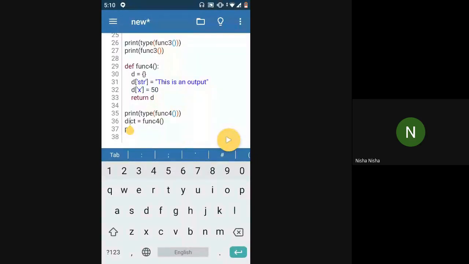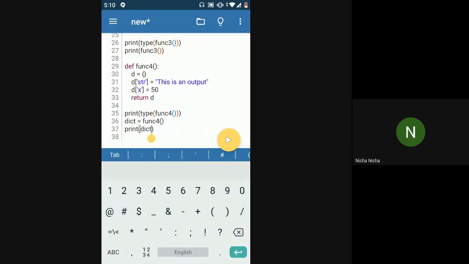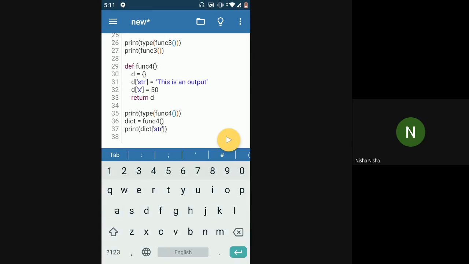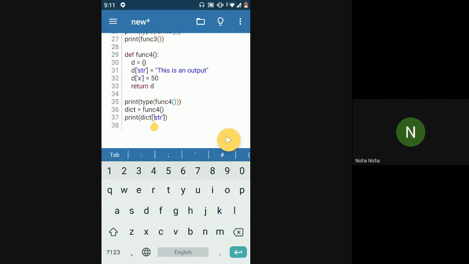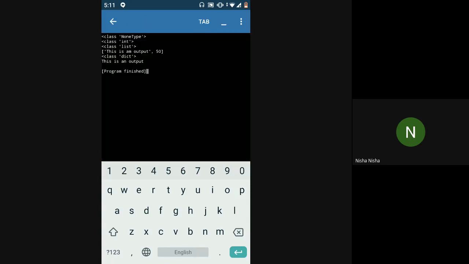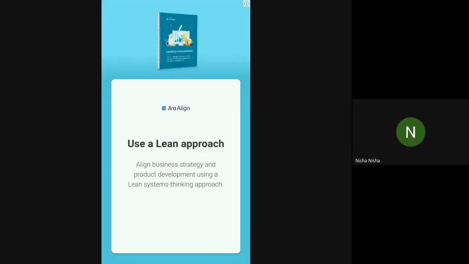So now dict is a dictionary, and if I want to access any of the values in the dictionary, I just have to mention the keys and I'll get the values. So here if I want to check the string, I have to give the key name, that is str, and it will provide me with the value associated with the str key. So yeah, this is an output, which is the value associated with str.